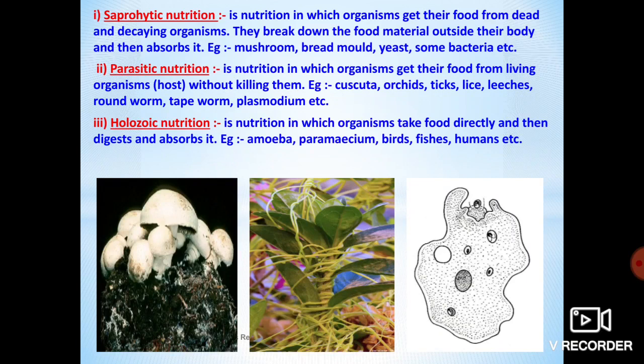After that, the types of heterotrophic nutrition: saprophytic, parasitic and holozoic nutrition. These are the concepts we discussed in this class.